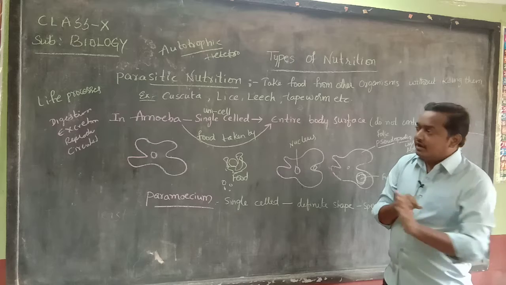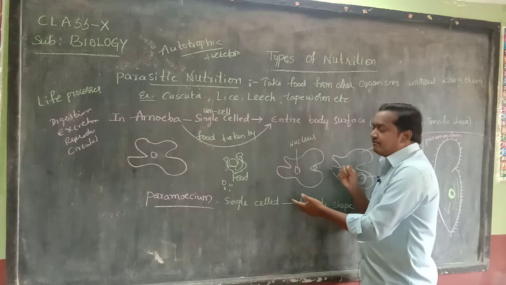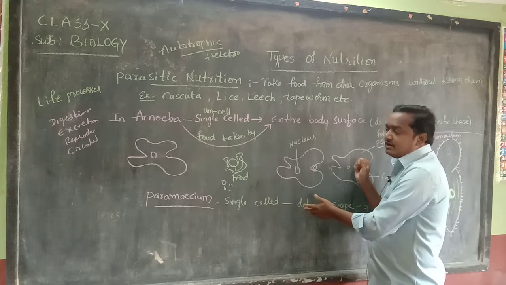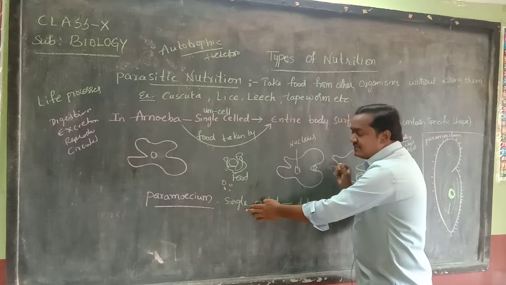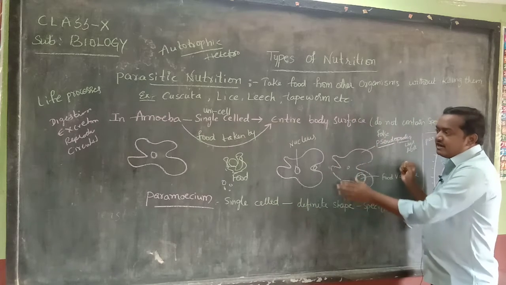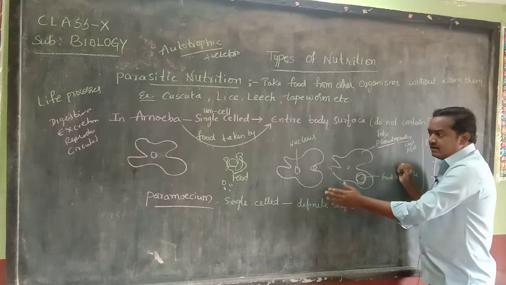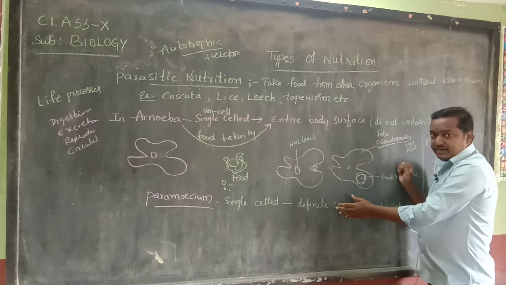Okay. Now we are going to learn about one more exceptional unicellular organism called paramecium. Paramecium is a single cell organism, and the major difference between amoeba and paramecium is that paramecium has a definite shape.